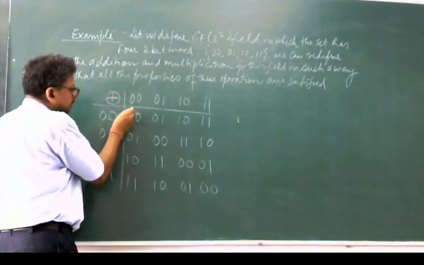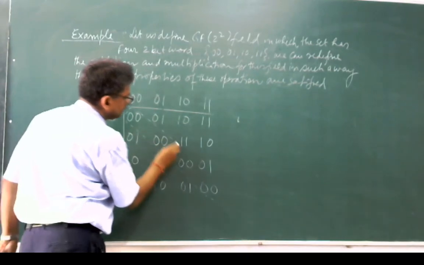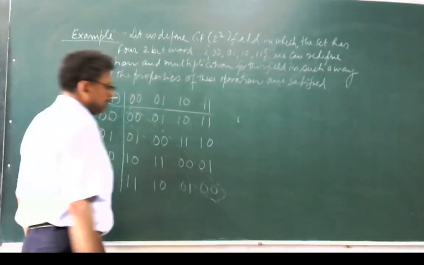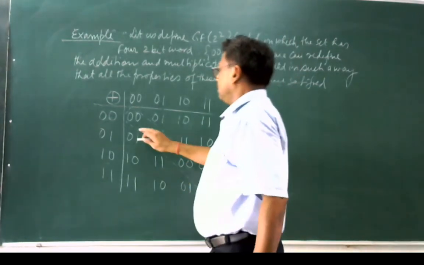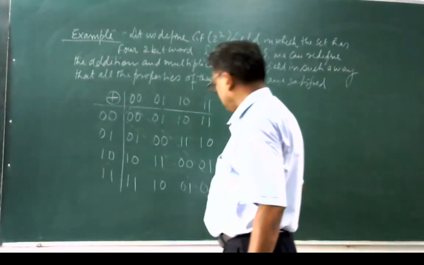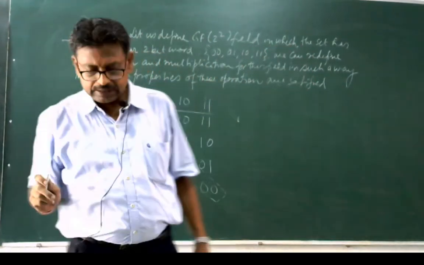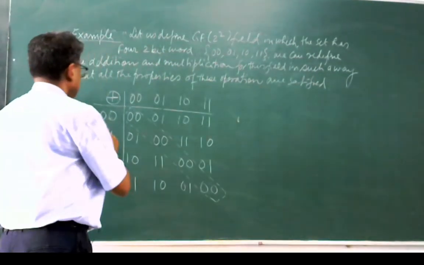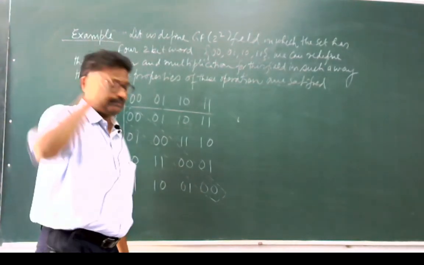So you will see that 00 is the identity element. A new set of operations has been defined where 00 is the identity of this operator, and every element has an inverse.